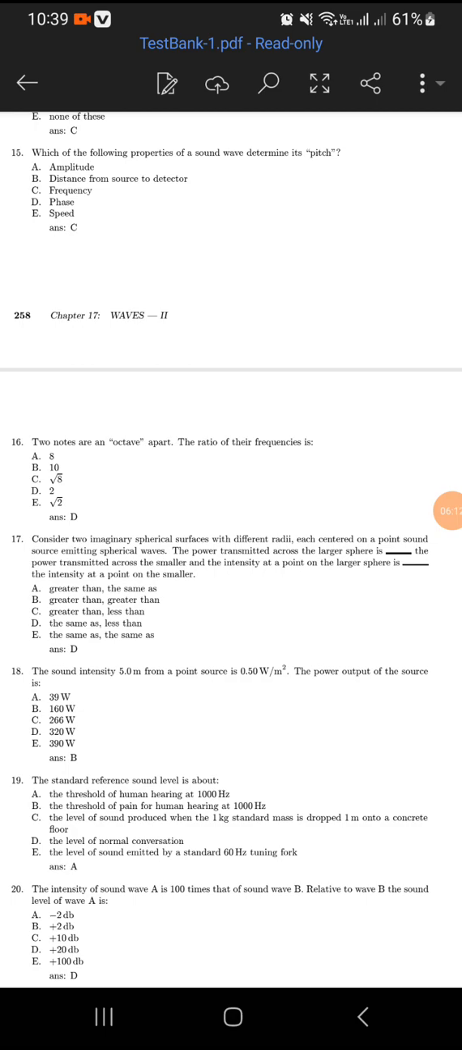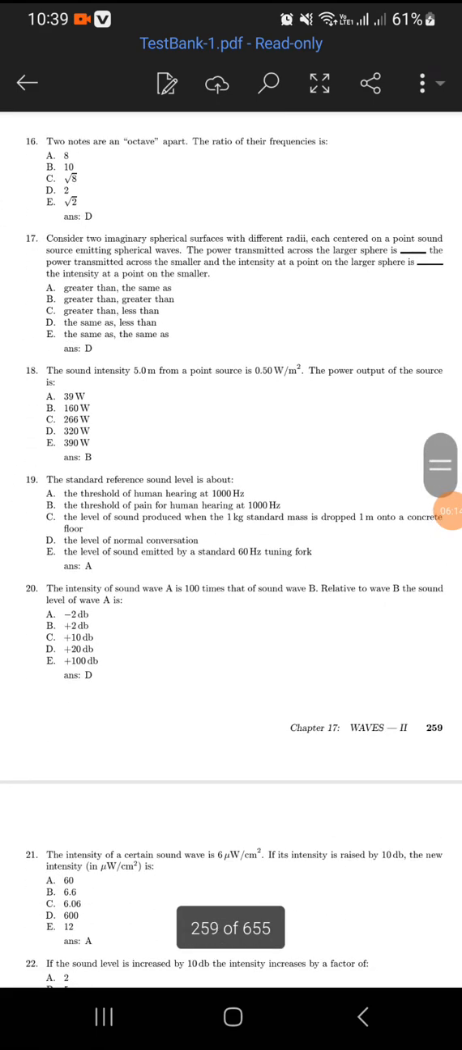Which of the following properties of a sound wave determine its pitch? Frequency determines the pitch. Two notes are an octave apart. The ratio of the frequencies is D, which is 2. So 17.